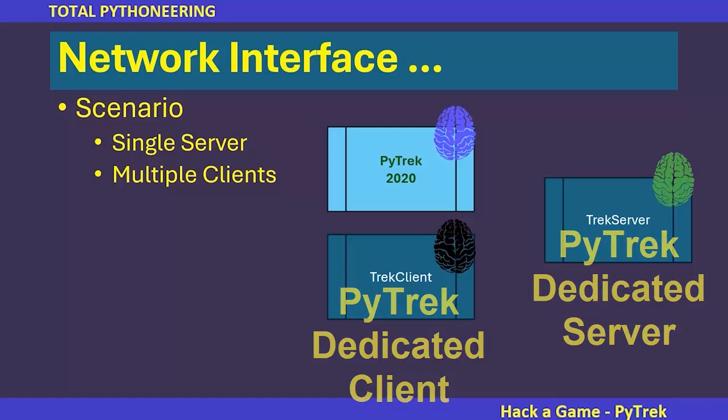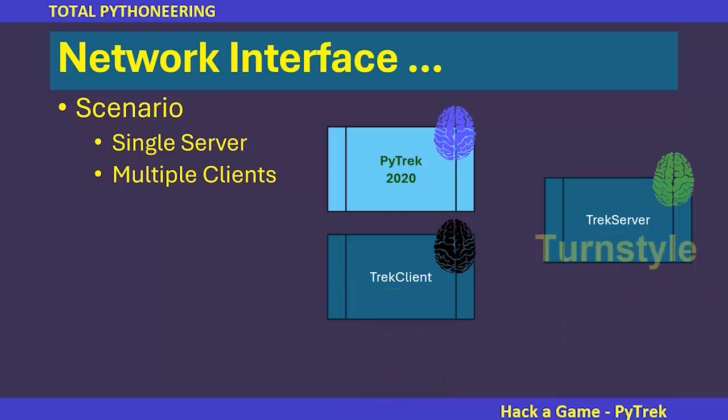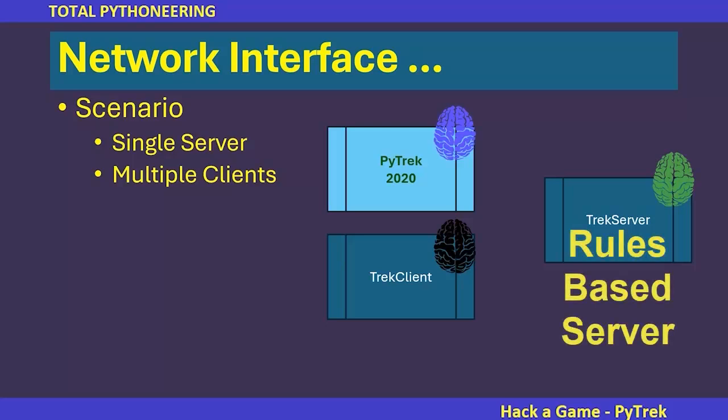But if we have the turnstile mode, of course, we have a highly reusable component that can be used for more than PyTrack. The best of both worlds, of course, would be to have some type of validation logic that would allow the first client to program up the service with the rules of the game. And although it would be very difficult to do every rule that we see in PyTrack in that grammar, it certainly is a hybrid mode.